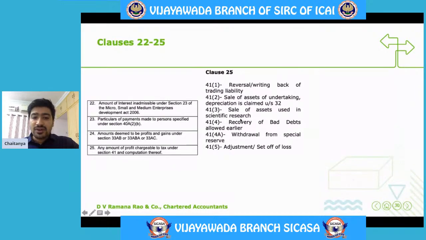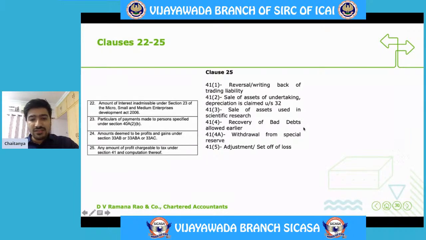Say you have written off a debt as bad debt and you have got deduction. Whenever a debt is written off as bad in the books of accounts, then deduction will be allowed. So once deduction is allowed and if there is any recovery from that particular bad debt account, then that information is required to be given here.